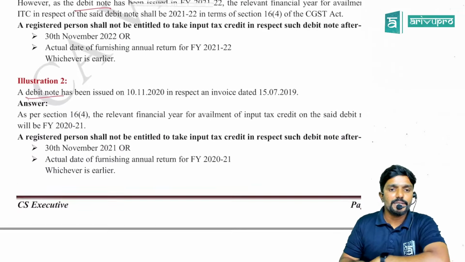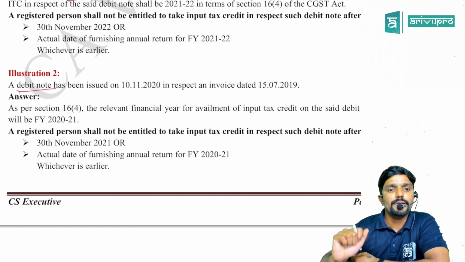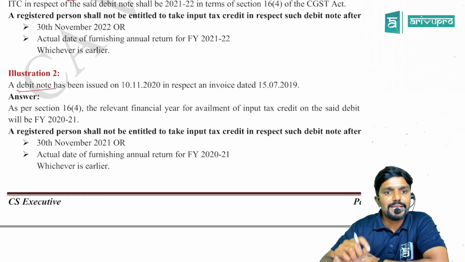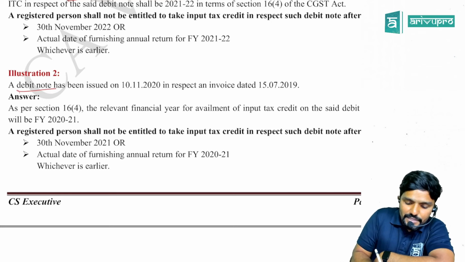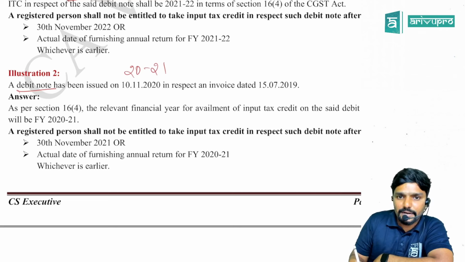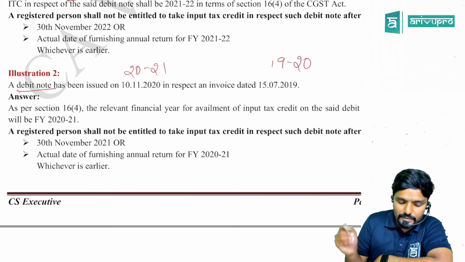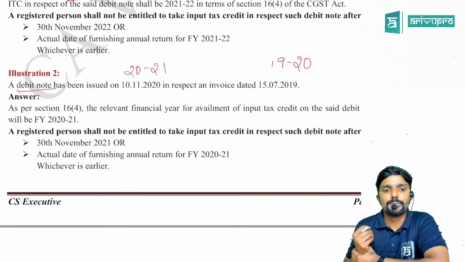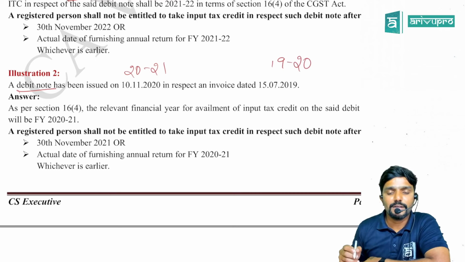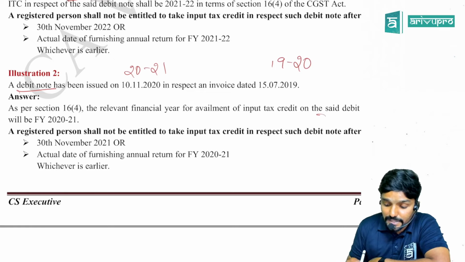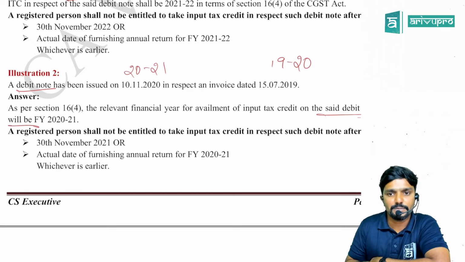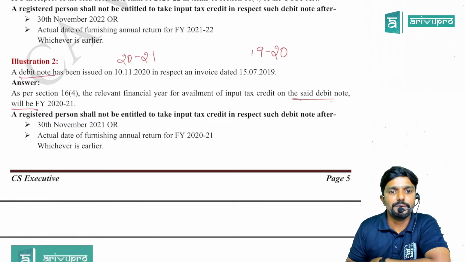Yeah, second illustration. A debit note has been issued on 10th November 2020. Okay, in the financial year 2021, guys. In respect of an invoice dated 15th July 2019. So invoice year in which year? 1920. As per section 16 subsection 4, the relevant financial year for availment of input tax credit in the said debit note. So with respect to debit note, what is the deadline for me to claim?